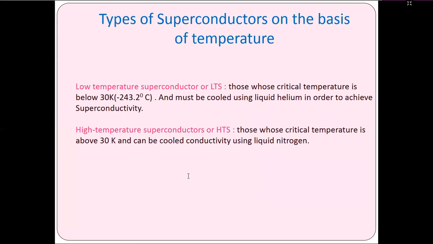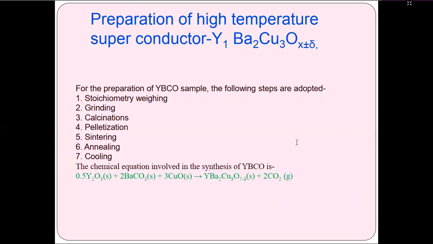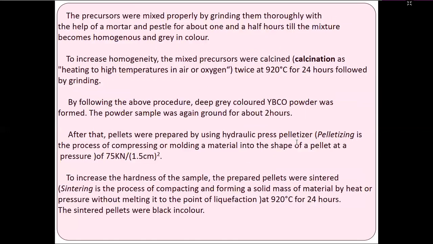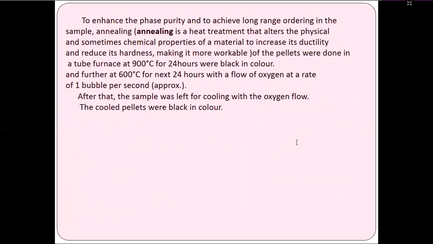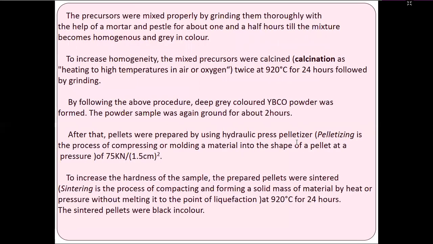Similarly, high temperature superconductors are those whose critical temperature is above 30 Kelvin, and they can be cooled using liquid nitrogen instead of liquid helium.